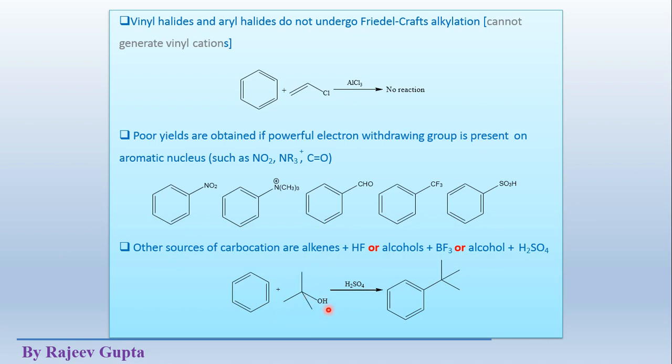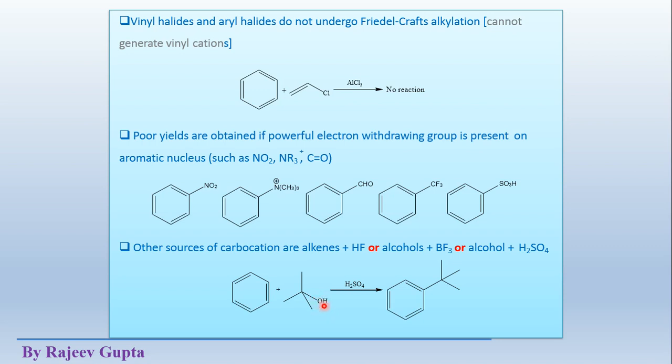This tertiary butyl alcohol reacts with sulfuric acid, where sulfuric acid provides H plus ion, meaning it works as an acid, which adds on this oxygen atom. This oxygen atom provides a lone pair to this H plus ion and forms OH2 plus.